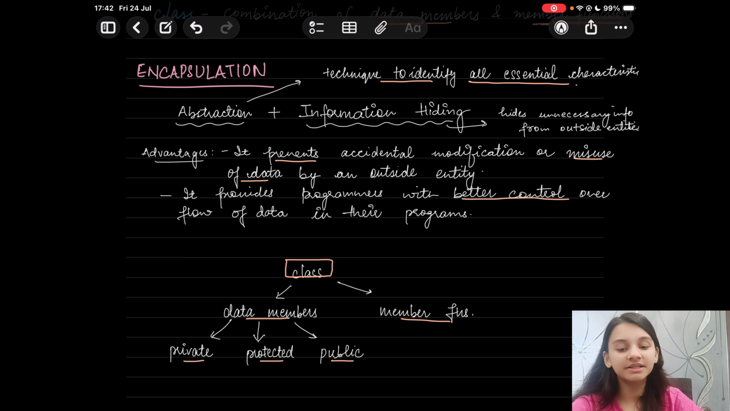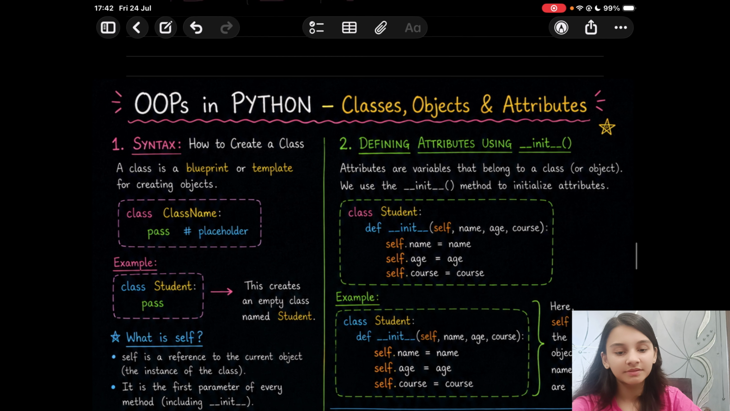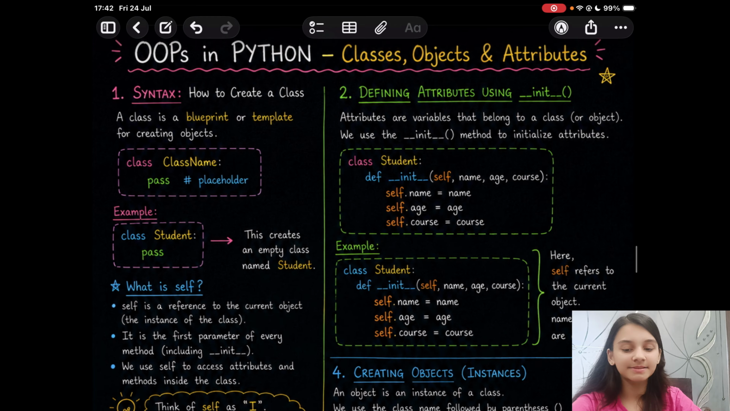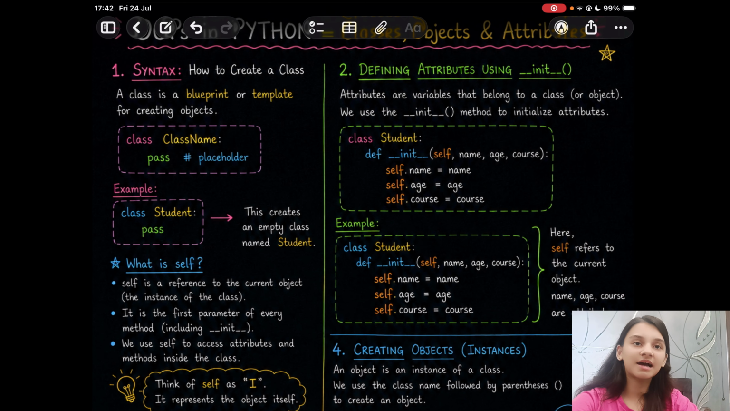So there are certain restrictions. Now let us understand classes, objects and attributes with the syntax. So how do you create a class?